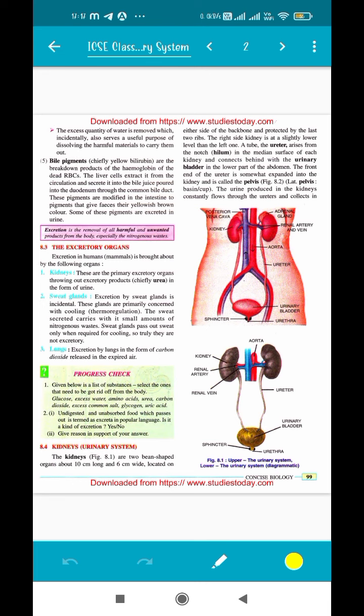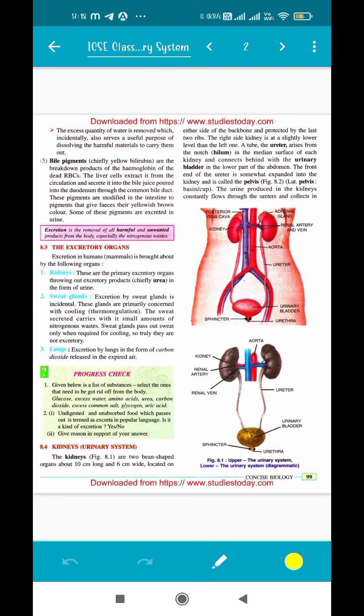So let's see. As you can see the structure of the kidney on the right hand side, the lower one, there are two kidneys. One is a little above the other, which I'll tell you why. And both the kidneys have two glands on top of it, which are called the adrenal glands, which we'll learn in the chapter on the endocrine system. From the kidneys, two small pipes come out, which are known as the ureters, which carry the urine, and then it goes and gets stored in the urinary bladder.